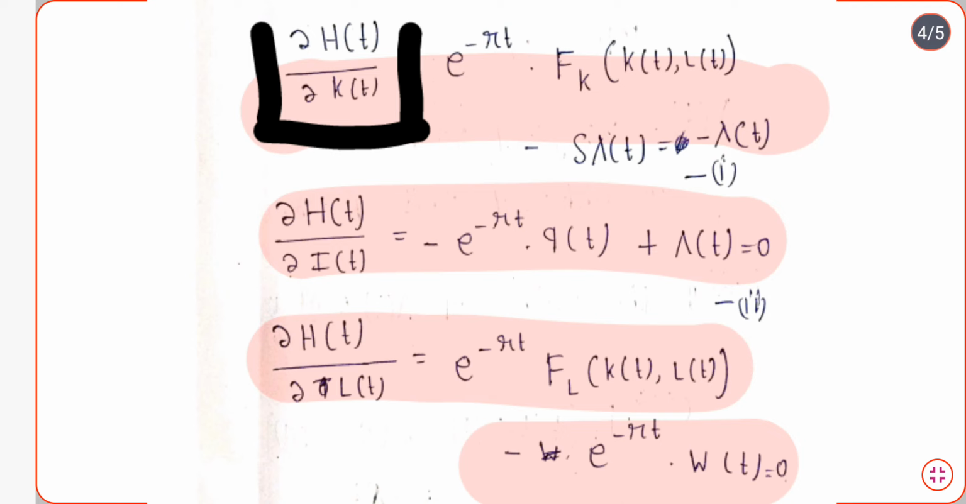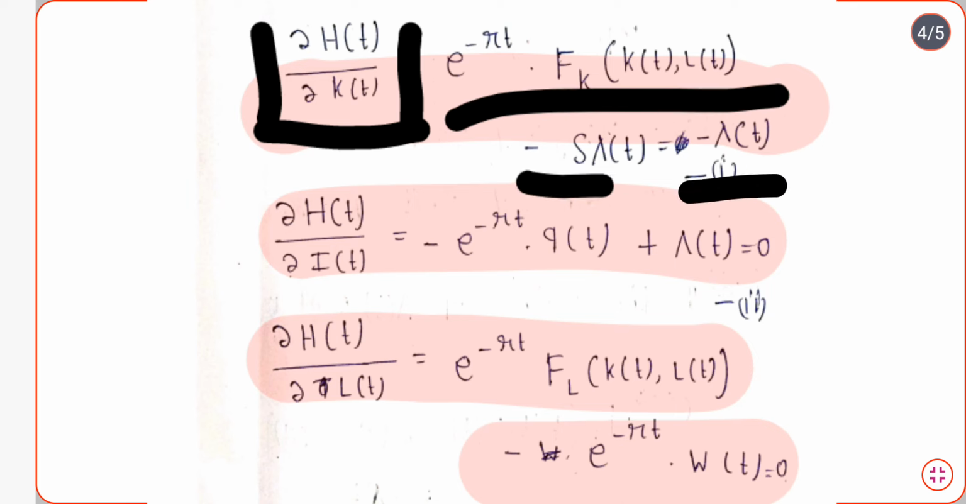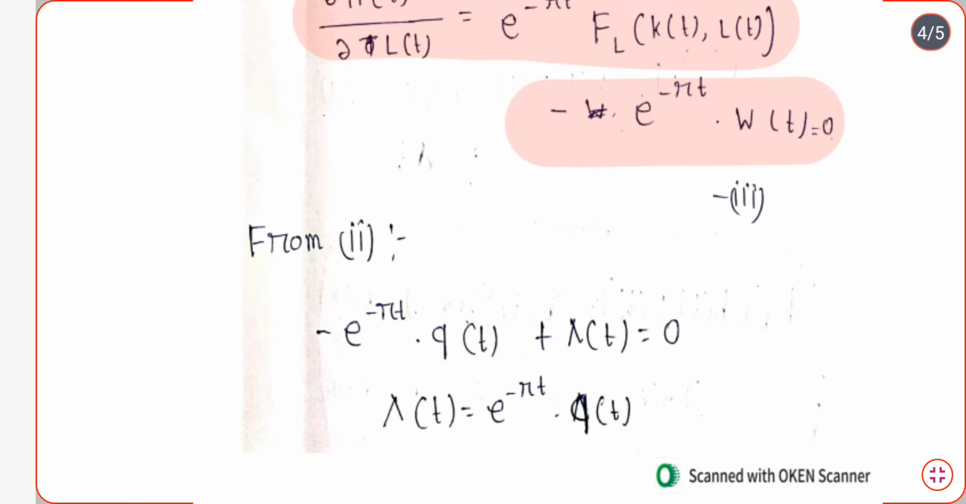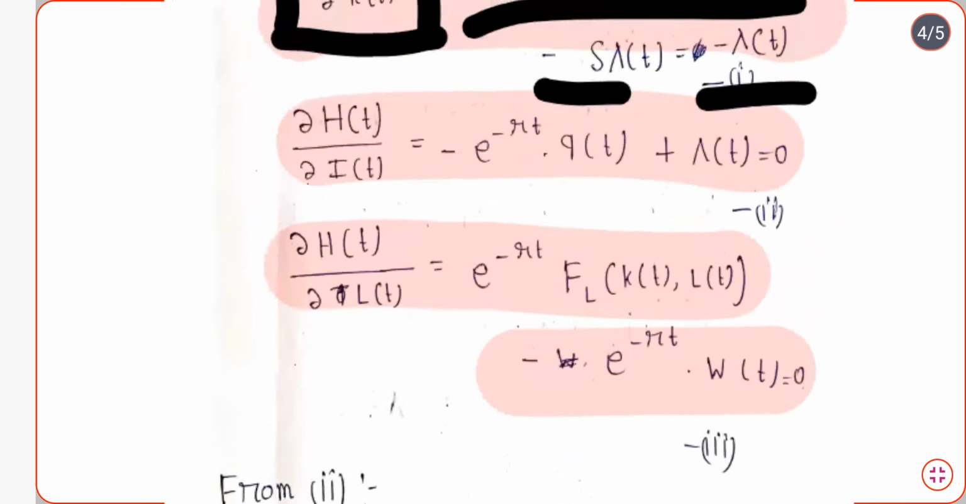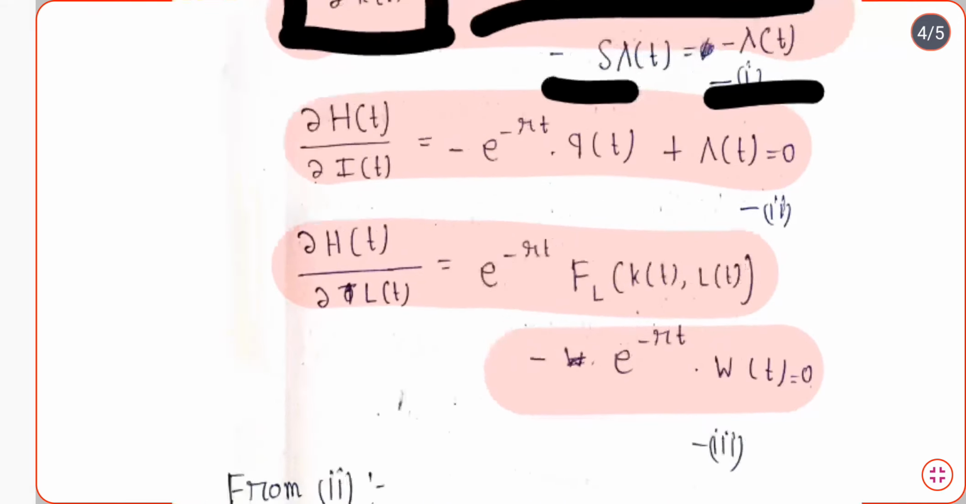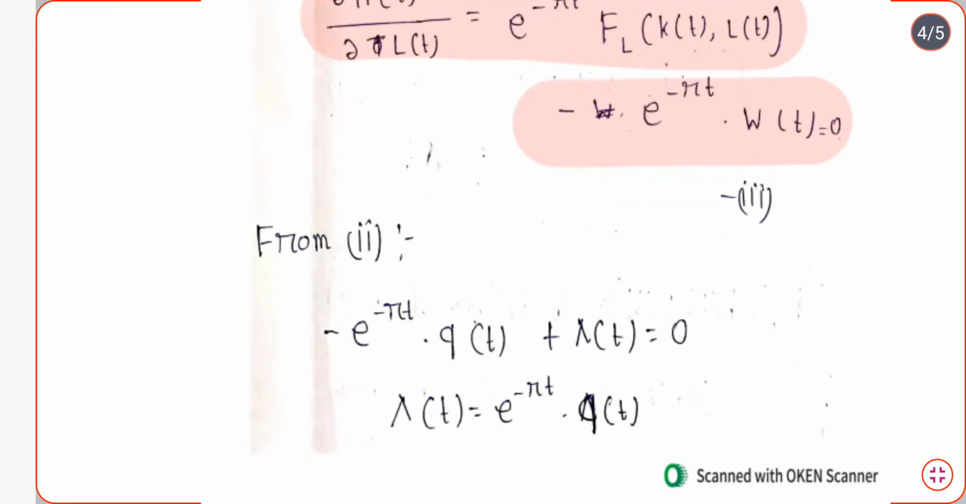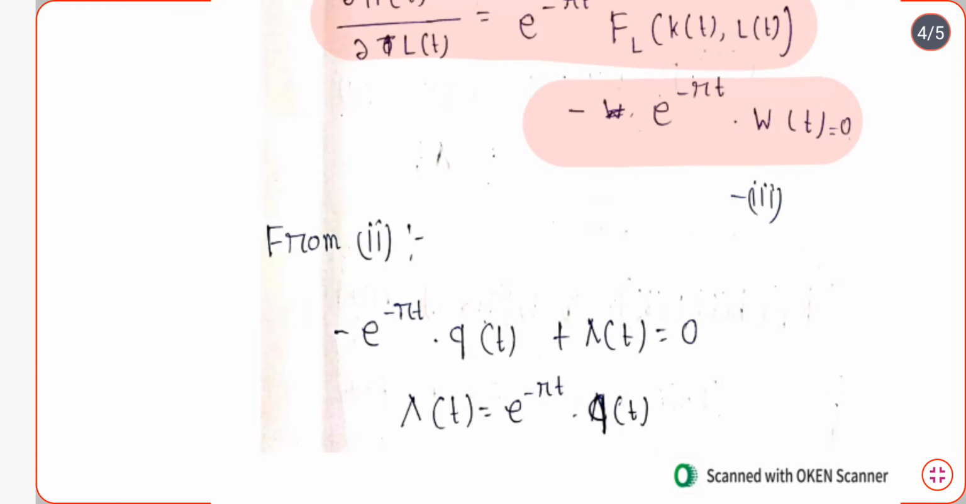So we can write this entire form as equal to minus lambda t. From equation 2 that is obtained here, we can easily simplify it a bit, and we can find out that lambda t is equal to e to the power minus rt into qt. If you write the equation in your notebook and simplify it a bit, then you can easily find that the value of lambda t will be equal to e to the power minus rt into qt. So it is also written here that the value of lambda t is nothing but e to the power minus rt into qt.